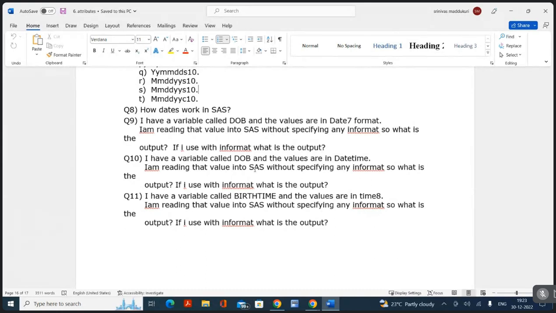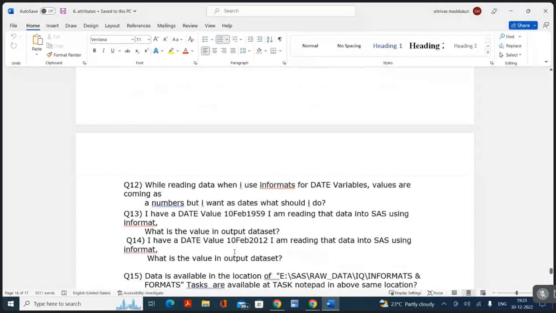Then the 12th question. While reading the data, when I use the informat for date variables, values are coming as numbers, but I want them as a date. What should I do? Use a format statement. You should use a format, whatever date format you want, you can use it.